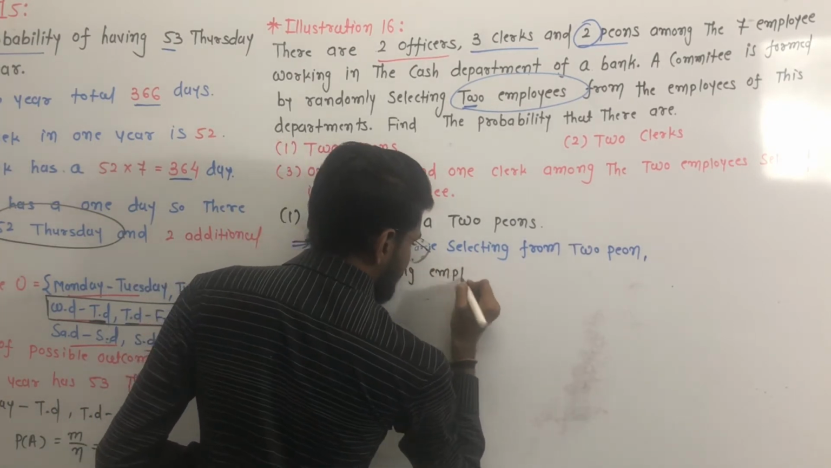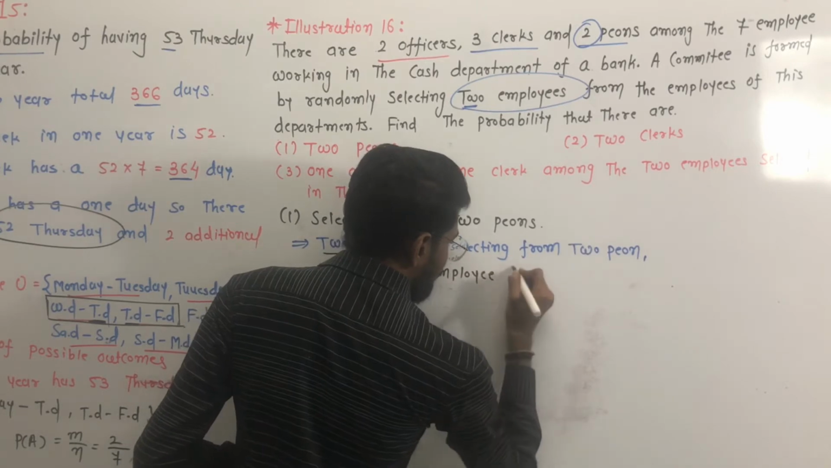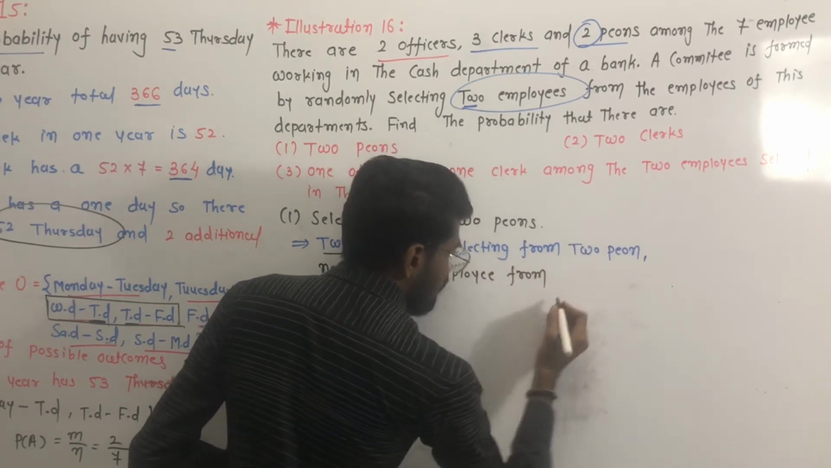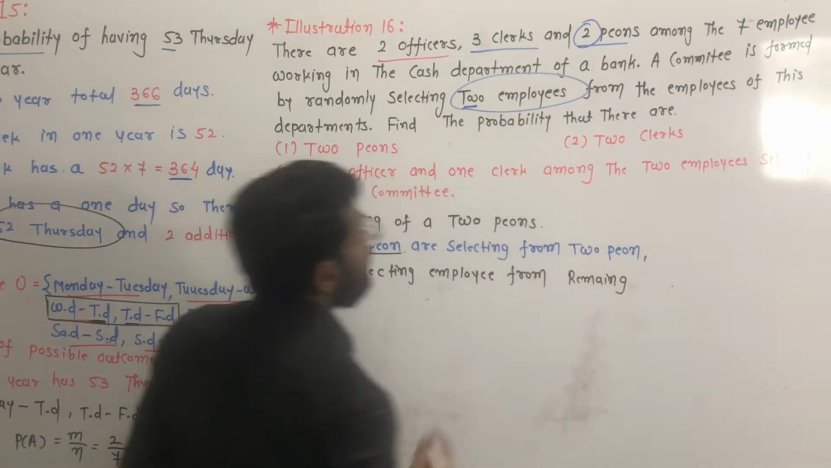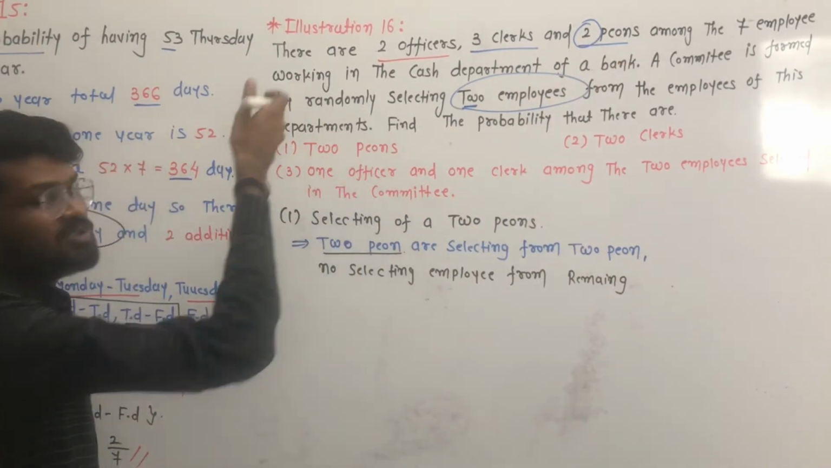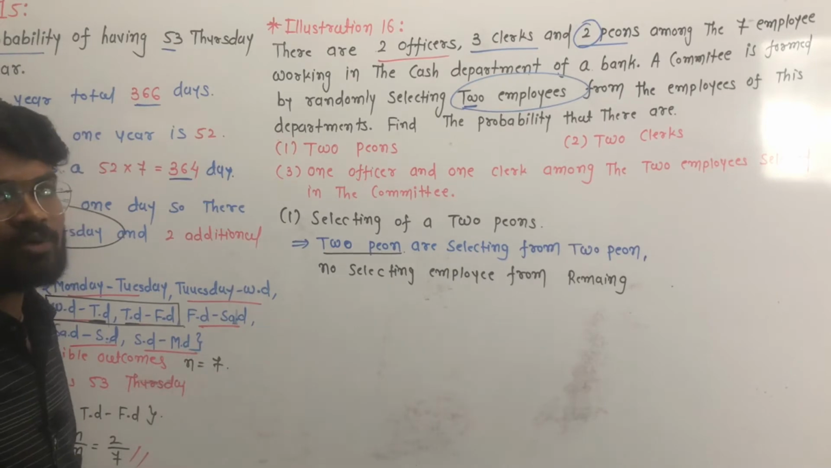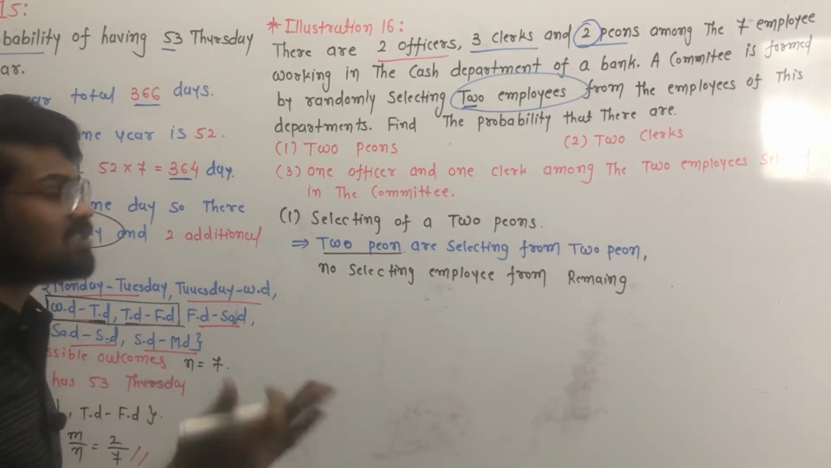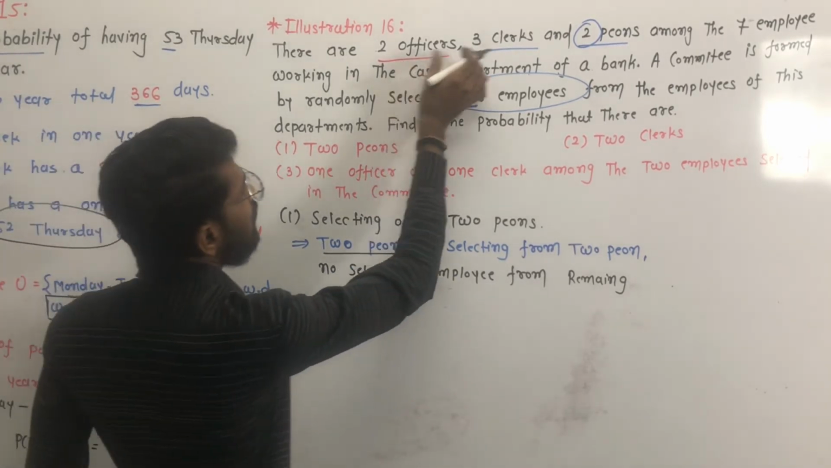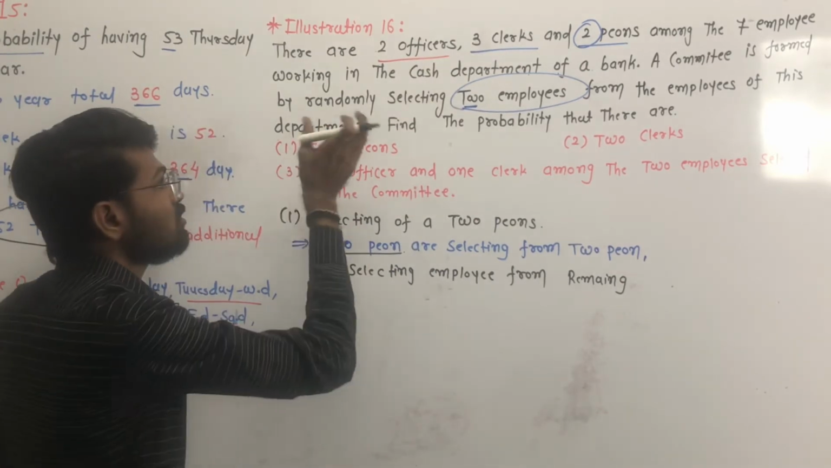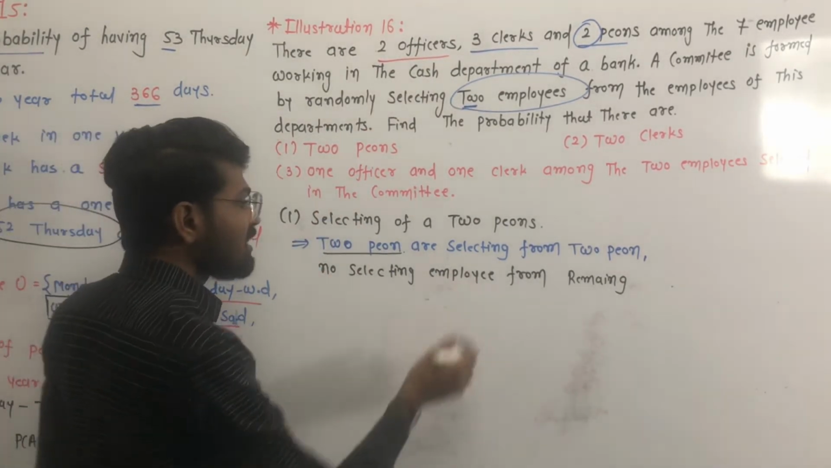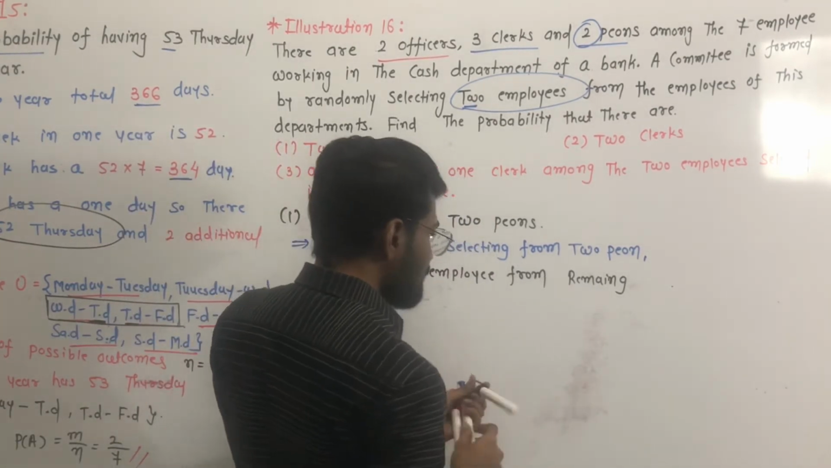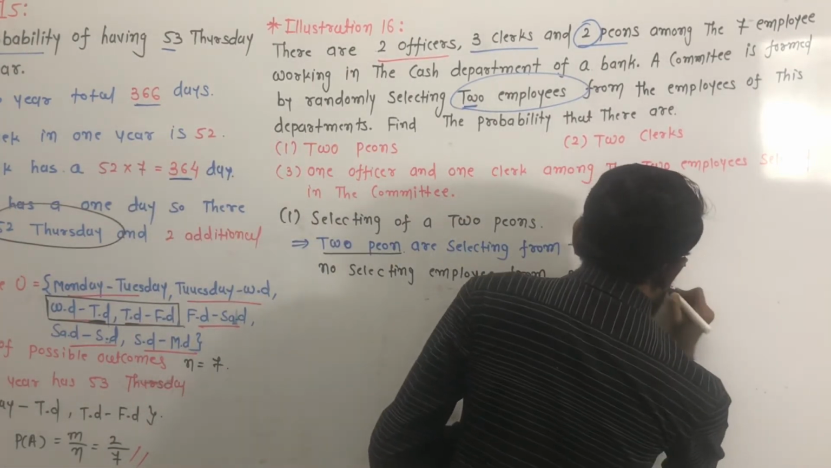No selecting employee from remaining. 2 प्यून में से हमने 2 प्यून तो सिलेक्ट कर दिए। अब एक भी एम्प्लॉय हमको सिलेक्ट नहीं करना है, लेकिन किस में से सिलेक्ट नहीं करना है? 2 officers and 3 clerks, meaning the total 5 employees, the remaining 5 employees. Okay, no selecting employee from the remaining 5 employees.